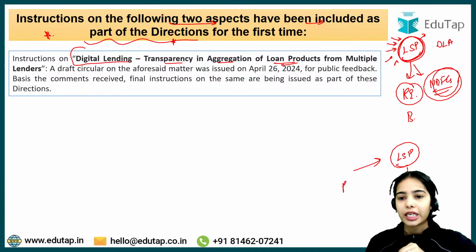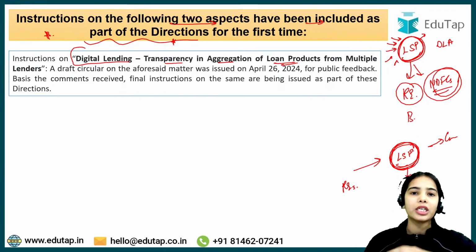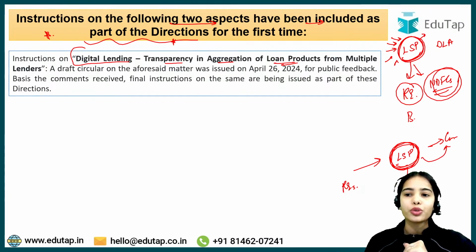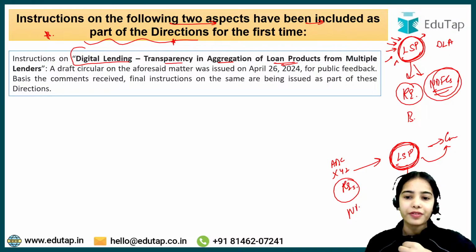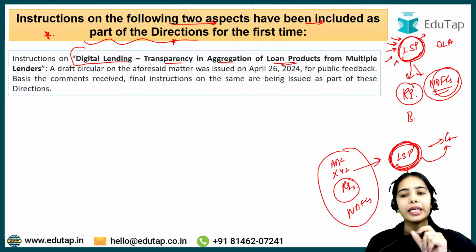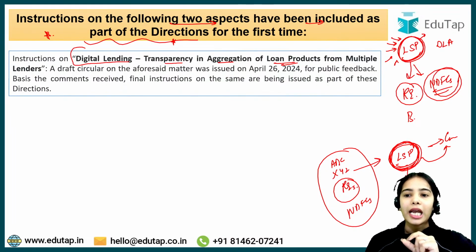They connect the regulated entities with the customers. As the lending service providers, through their digital applications, through their digital reach, try to reach more and more customers. So many of the regulated entities, let's say bank XYZ, ABC, the NBFCs, so many of the lenders, many of the banks and the NBFCs, can be connected to a single lending service provider. Okay. And this lending service provider has a digital lending app.